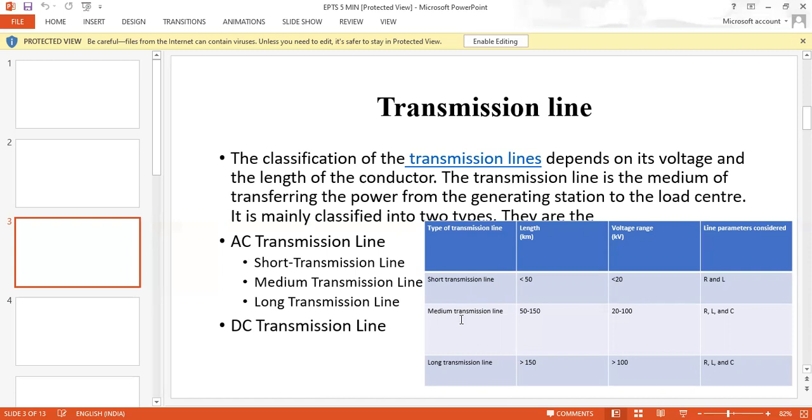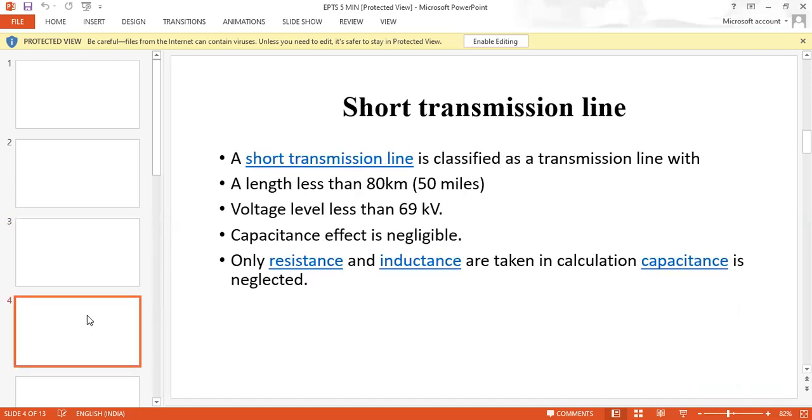Whereas in the medium transmission line, the length is in the range of 50 to 150 kilometers, the voltage range is 20 to 100 kilovolts, and the line parameters considered are resistor, inductor, and capacitor. The long transmission line is greater than 150 kilometers, the voltage range is greater than 100 kilovolts, and resistor, inductor, and capacitor are the line parameters considered.